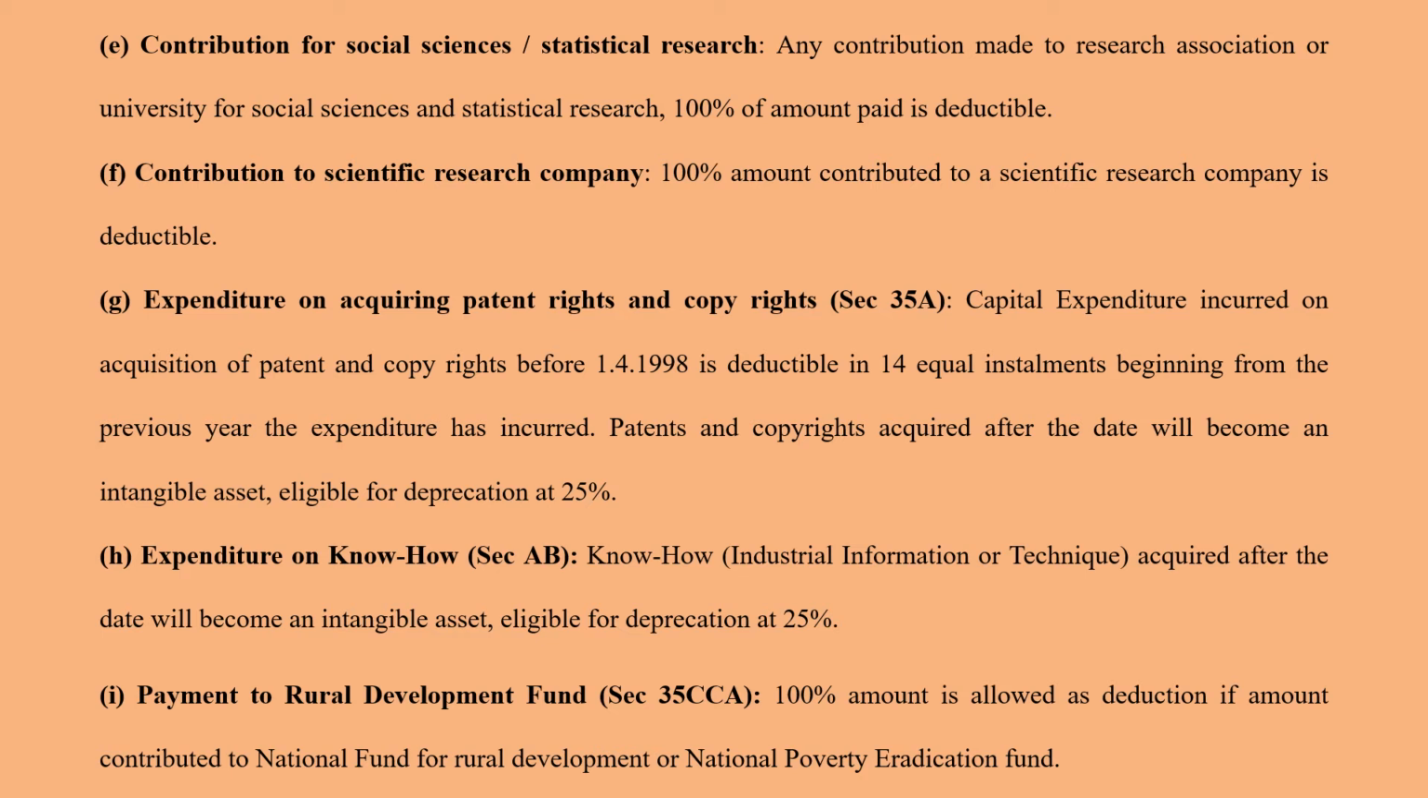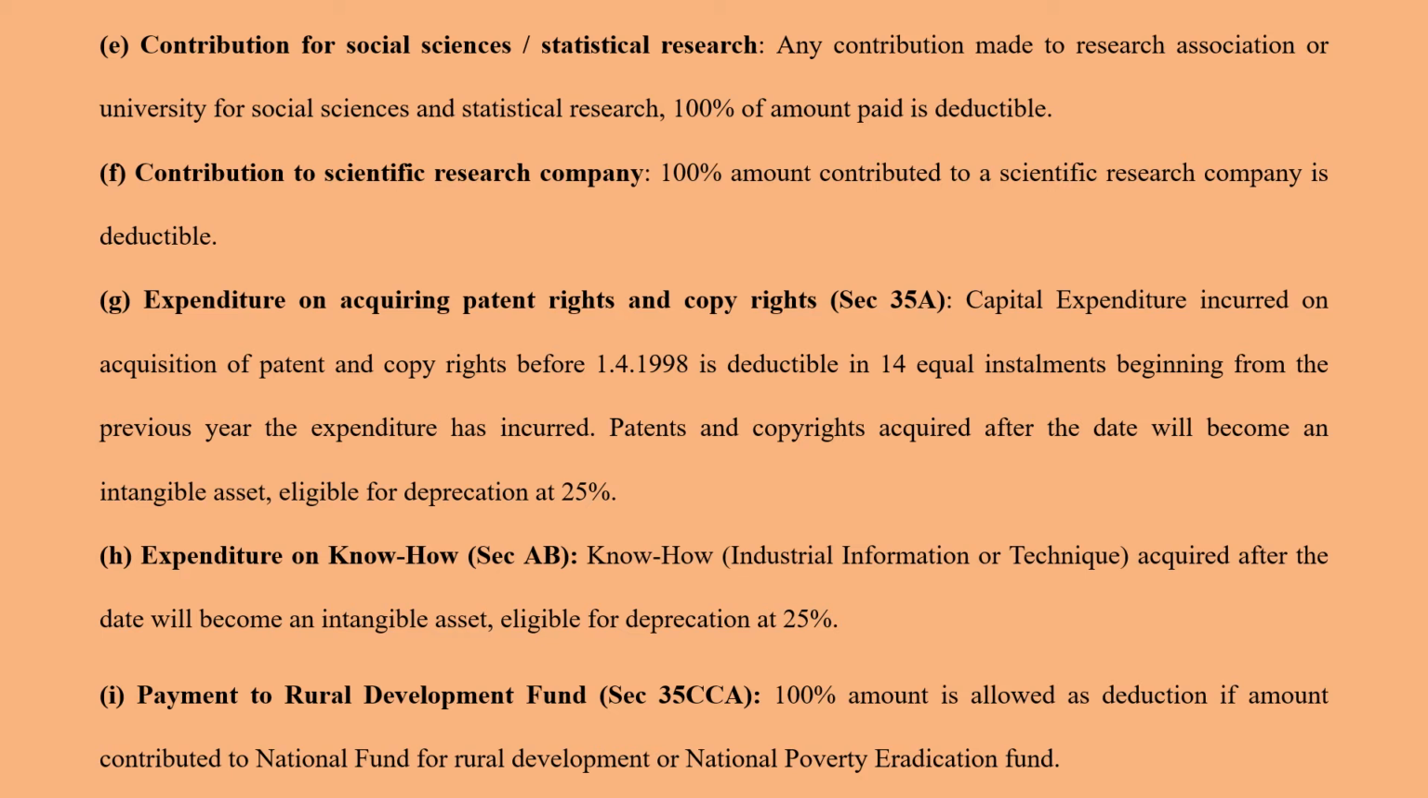If you're going to spend some money on acquiring some patent right or copyright and it has happened before the year 1998, then that amount will be deductible in 14 equal installments beginning from the previous year in which the expenditure has been incurred. Okay, and then patent and copyrights that you've acquired, it's like an asset to you. It's an intangible asset for the company. So that is eligible for depreciation at 25%.